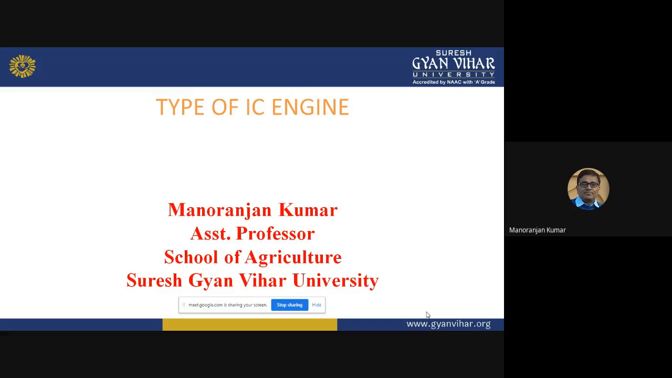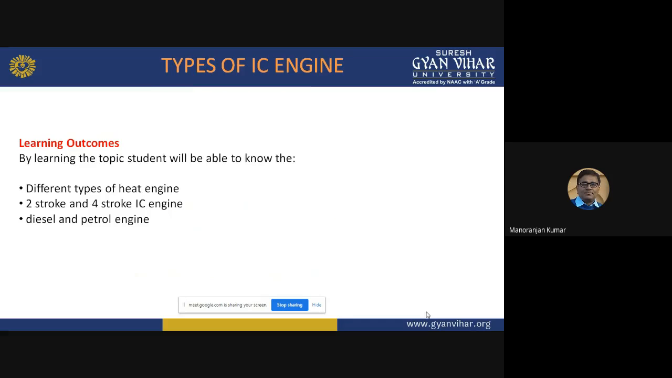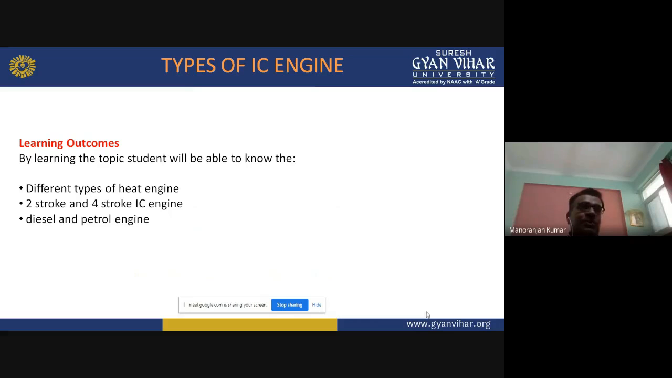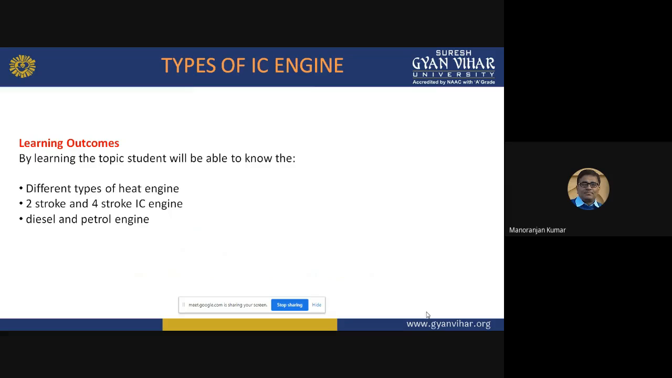At the end of this lecture, the students will be able to know the different types of heat engine available, and we will also focus on two-stroke and four-stroke engines. So students will be able to know the working principles of the two-stroke engine and four-stroke engine, and what the difference between these two is. And also we will see the exact difference between diesel and petrol engines and their working principle.